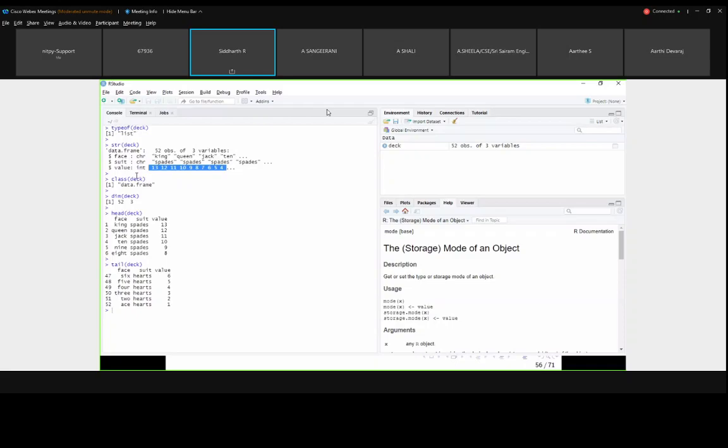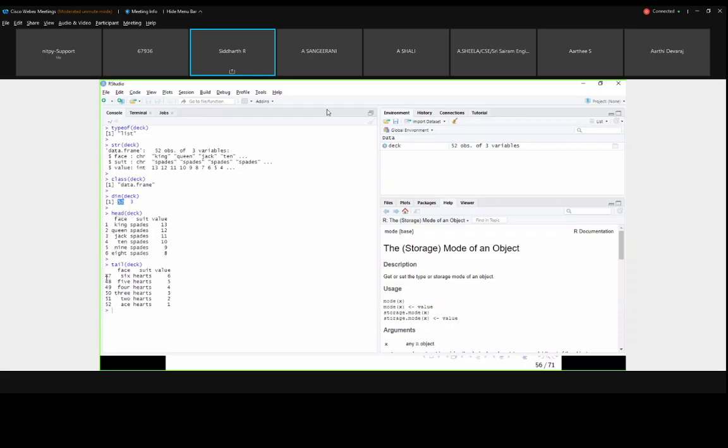Now I want to check the dimension of my data set. If I run dim, it will give me rows and columns. The first part is rows, that I have 52 observations, and 3 variables, 3 columns.